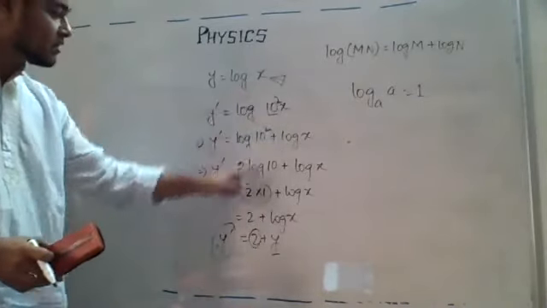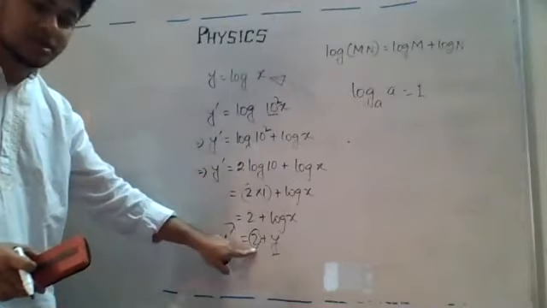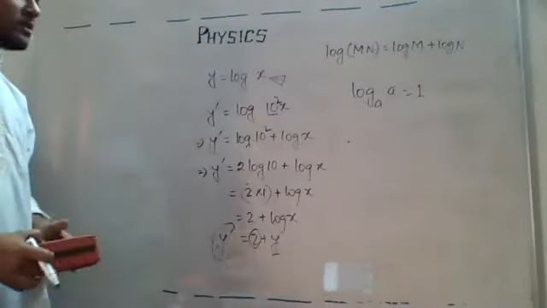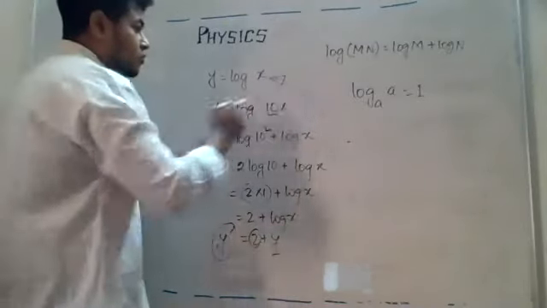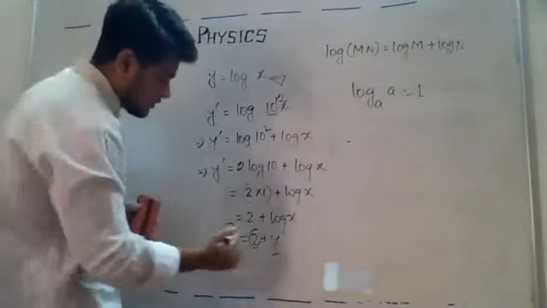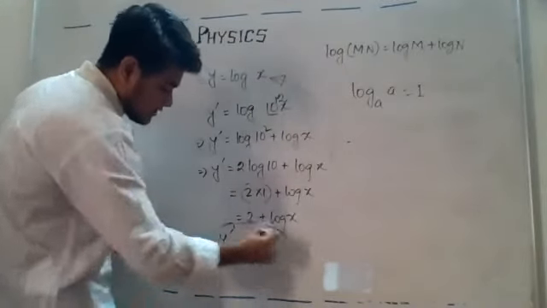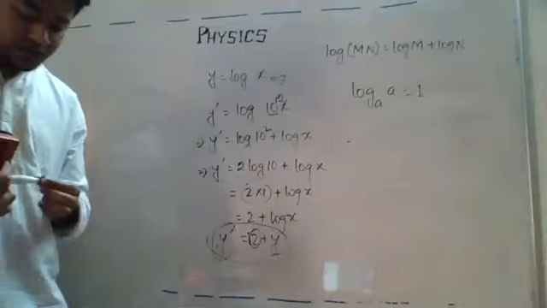If I put 3 here, definitely এখানে 3 আসবে, so as a result y ও 3 বেড়ে যাবে। Now they are saying if I put 10 to the power 12 here, what will happen? Definitely this will be increased by 12. Okay, this is what they are trying to say.